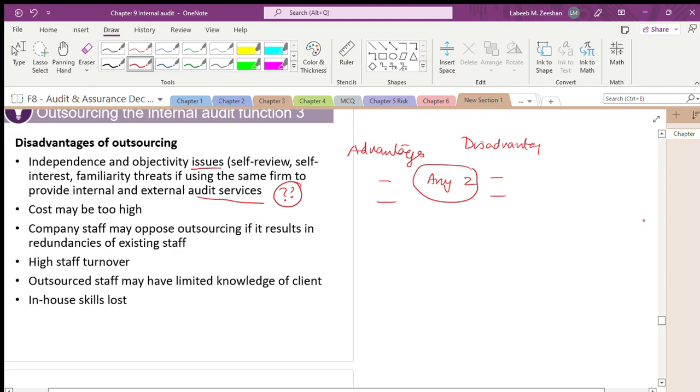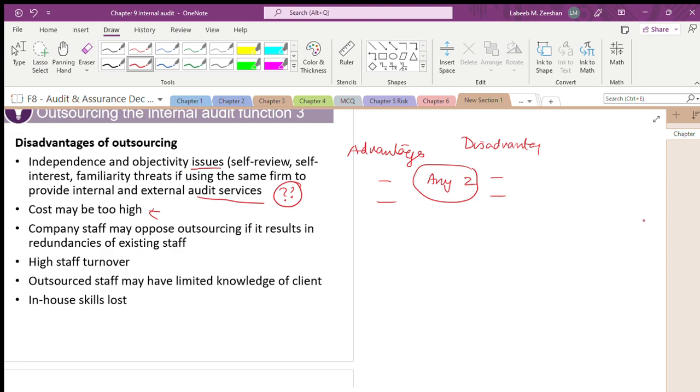When you are outsourcing, definitely you are getting specialized people, so you have to pay more. Company staff may oppose outsourcing. What will happen if you are outsourcing the work? The company staff will not have any work. They will remain silent. That is called redundancies. The people who are already employed will not have any work.